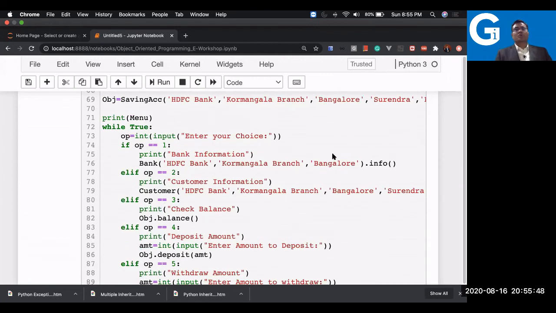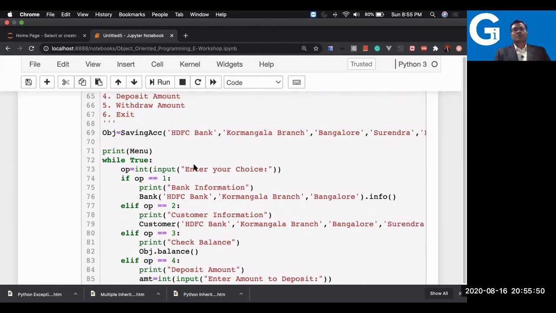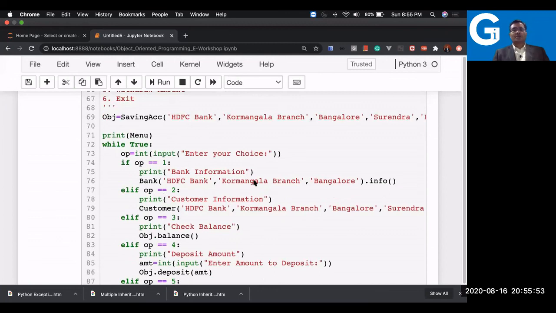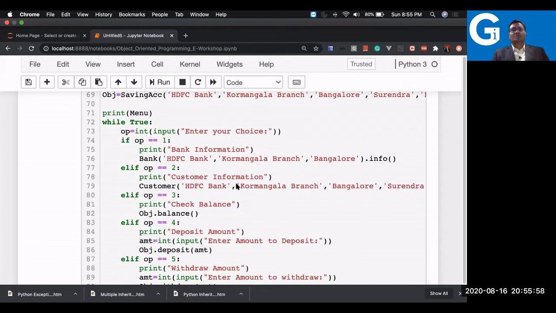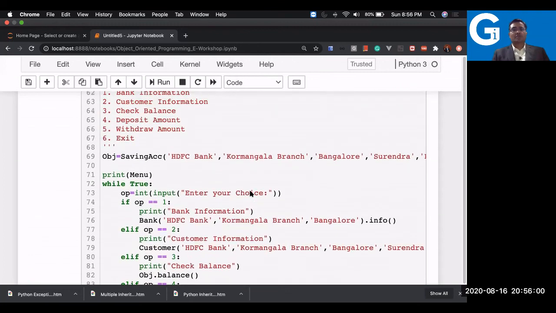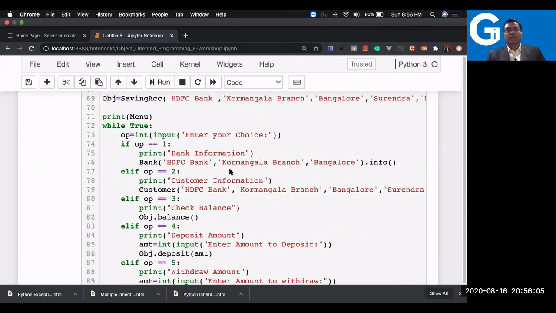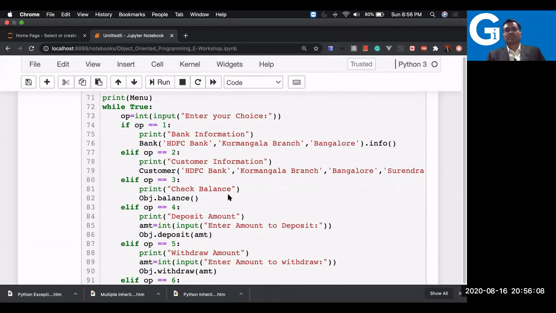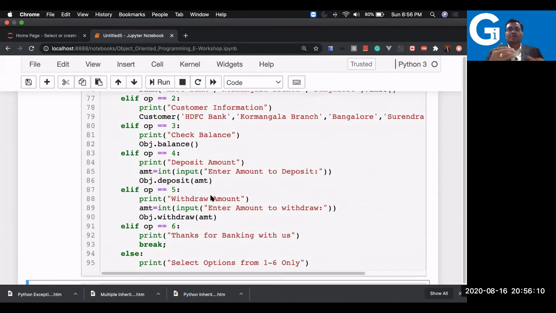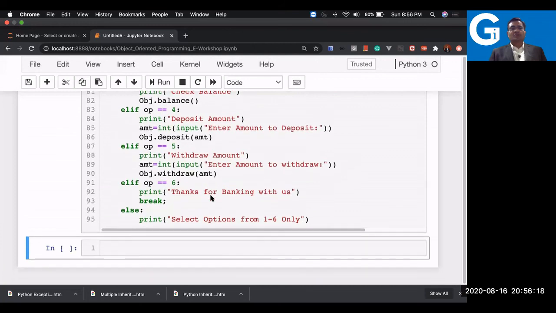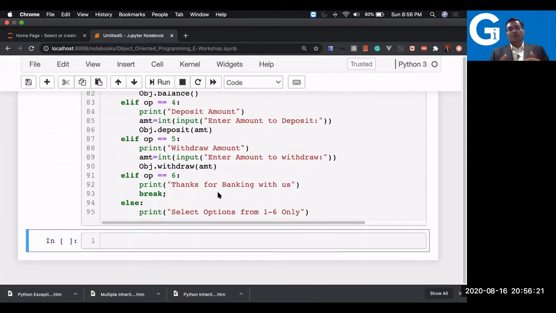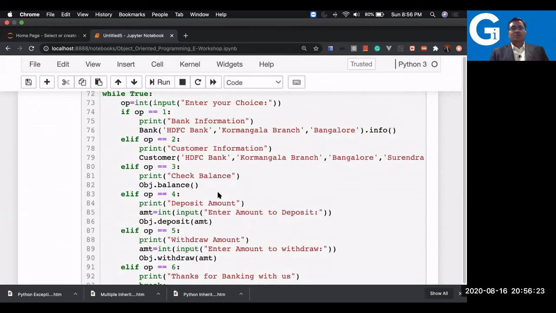And then here I am writing the menu program: a print menu, and while True, taking the option, like enter your choice. As per the menu, if you say 1, it is going to print the bank information. In case you select choice 2, customer information. So using the nested structure of if and elif, I'm able to write the complete menu program here. So this will allow you to write a menu program also. And now I can show how it works.